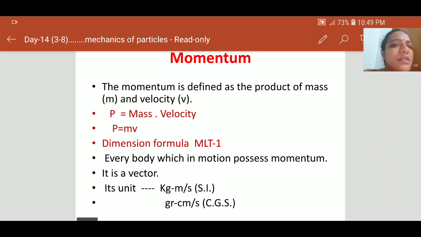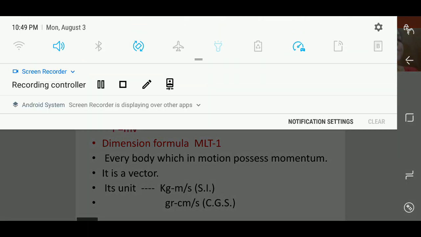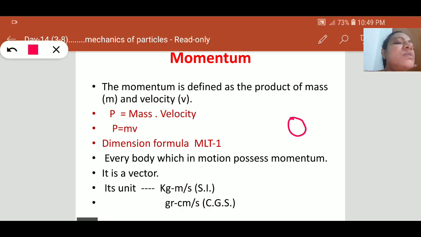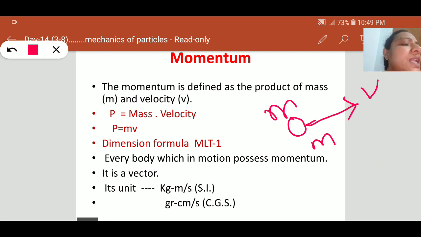Suppose a body is moving, say a car. It has some mass m, and it is moving with some velocity. Then the product of mass and the velocity is known as momentum, because every body which is in motion possesses momentum.